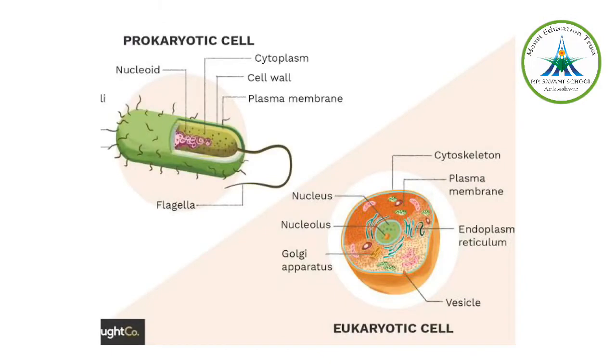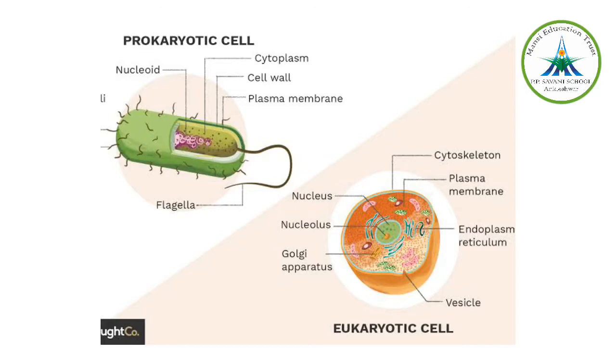And when I say it is not a well-defined nucleus, how do I say that? They don't have a nuclear membrane. They don't have a nucleolus in them, right? Neither a chromatin fiber. So the membrane-bound organelles are absent in the prokaryotic cell, while in the eukaryotic cell they are present. Now, membrane-bound organelles may include what? The ER, that is endoplasmic reticulum, Golgi apparatus, lysosomes, chloroplast, etc. For a prokaryotic cell, you can give an example of what? Bacteria. And for a eukaryotic cell, you can give an example of plants and animals.